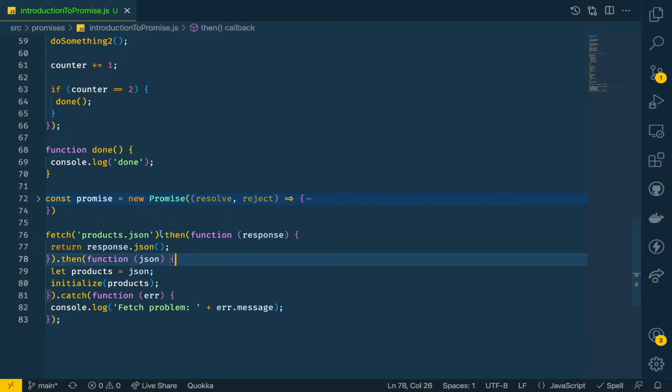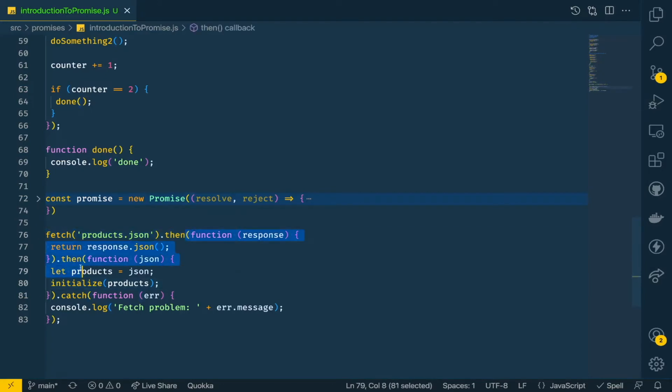So this is the way we can use dot then with a promise, and the then block will need a callback, and this callback will run only when we finish our promise or the promise gets resolved.